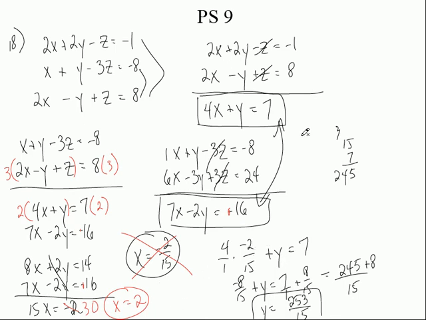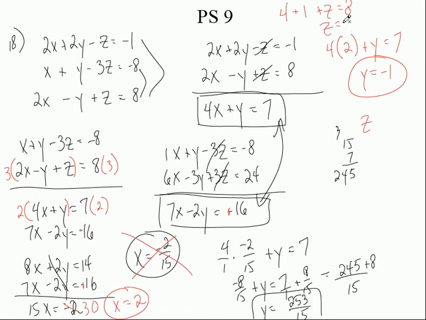Now we just solve for y again. So I'll do all the rest of it in red here. So it's 4 times x. I'm using this equation right here. 4 times 2 plus y equals 7. That's an 8, right? 7 minus 8 is negative 1. So y is negative 1. Let's solve for z. Let's do this bottom one right here. So I've got, let's do it in our head, I'm running out of time. 2 times x, which is 4, minus y, which is minus a negative 1, which is plus 1, plus z equals 8. That's a 5. z is 3. Bang, I'm done. There we go. Sorry about that. That was that simple little thing right there, just a negative sign, and that changes everything, doesn't it?